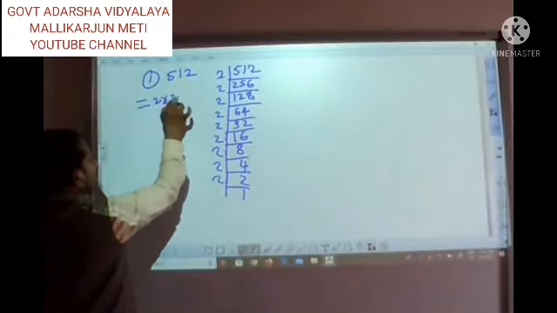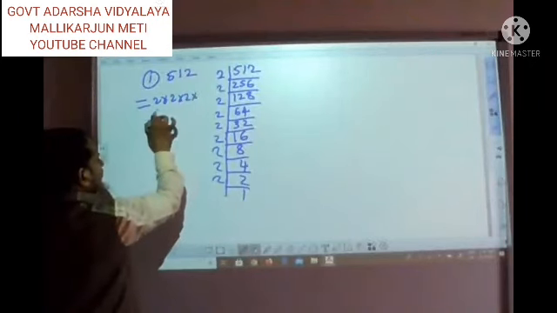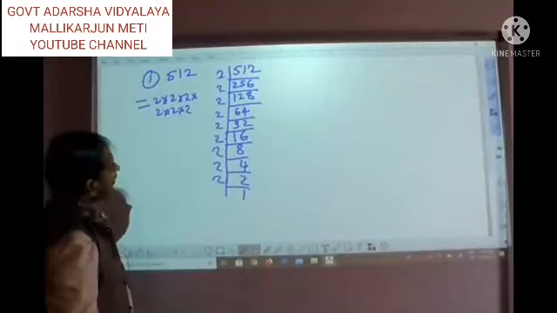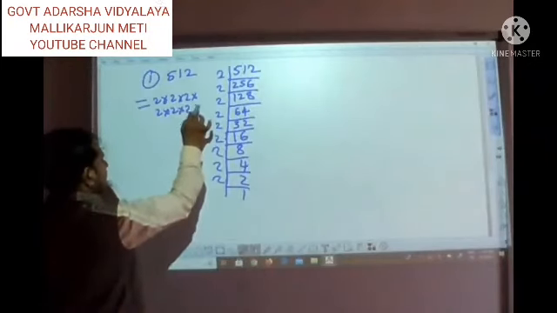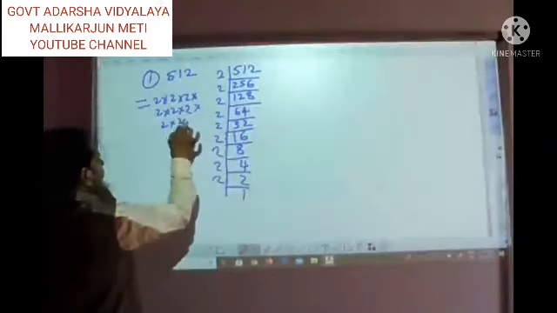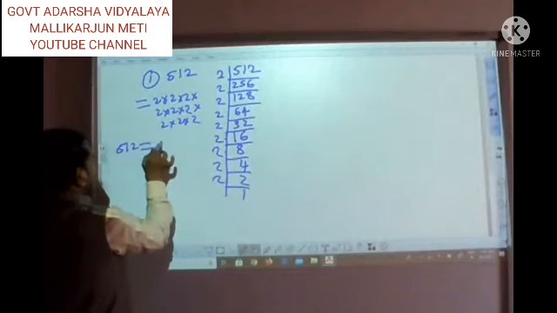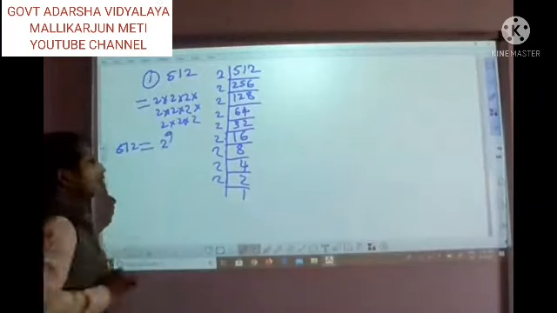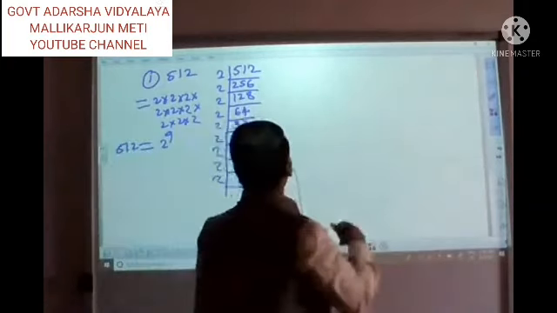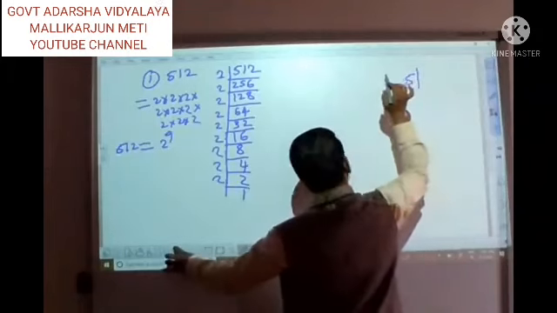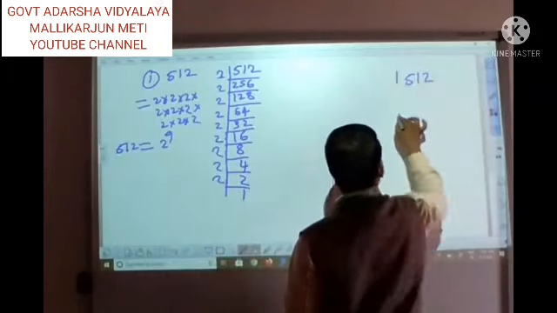So how are we going to write this? 2 into 2 into 2 into 2 into 2 into 2. How many times can we write it? 9 times, right? Then 2 into 2 into 2. So 512 is equal to 2 raised to 9. If you want to write in a different form, you can write something else too.